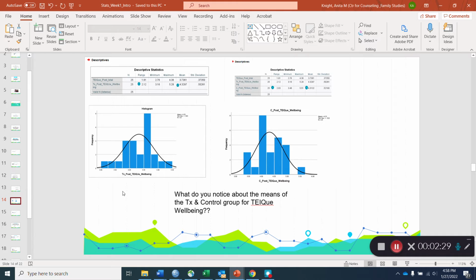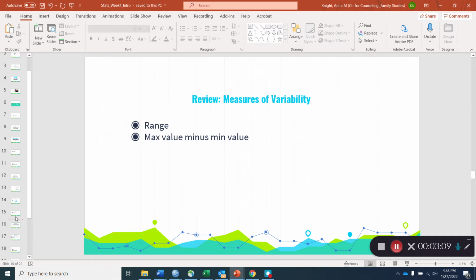What do you notice about the means of the treatment group and the control group for the Trait Emotional Intelligence Questionnaire exploring well-being? So here you see the treatment group, here you see the control group. Just give you a moment to look at that. This was a discussion question I used for my statistics class, encouraging you guys to take some time to look at these two different groups and what the spread of the data looks like. We can see the normal curve superimposed on the data, and we can see it's a little bit different in each of the distributions.